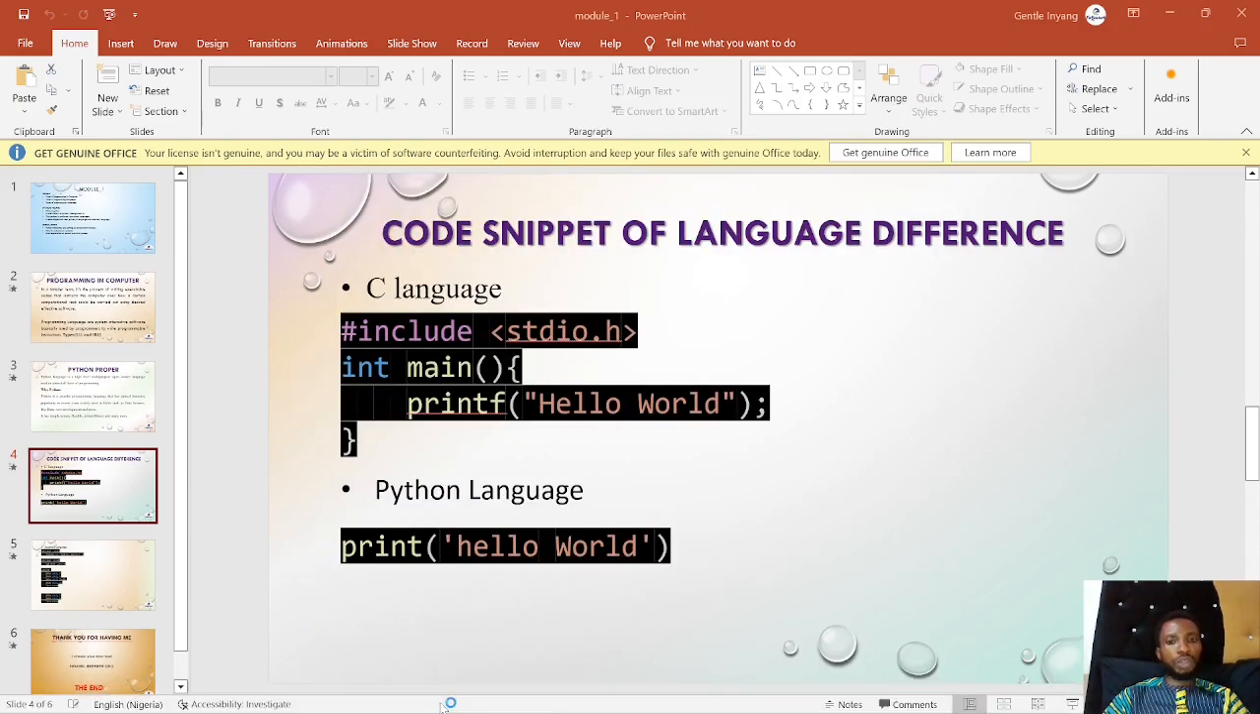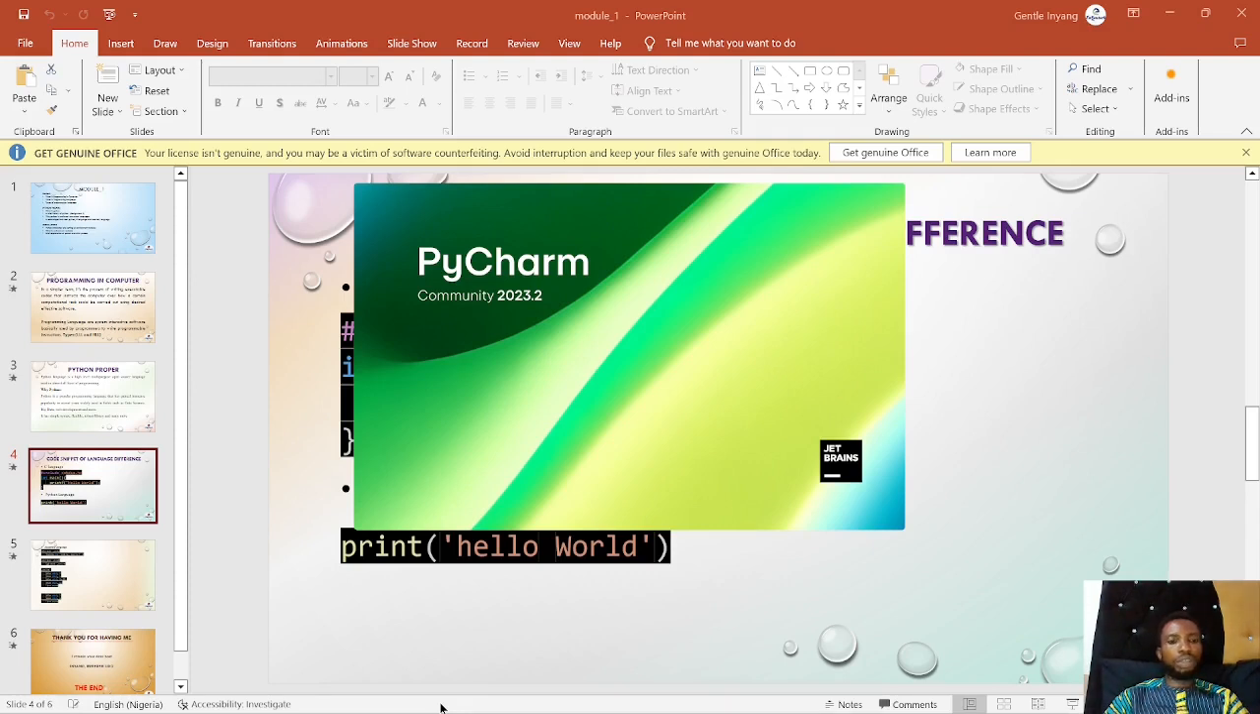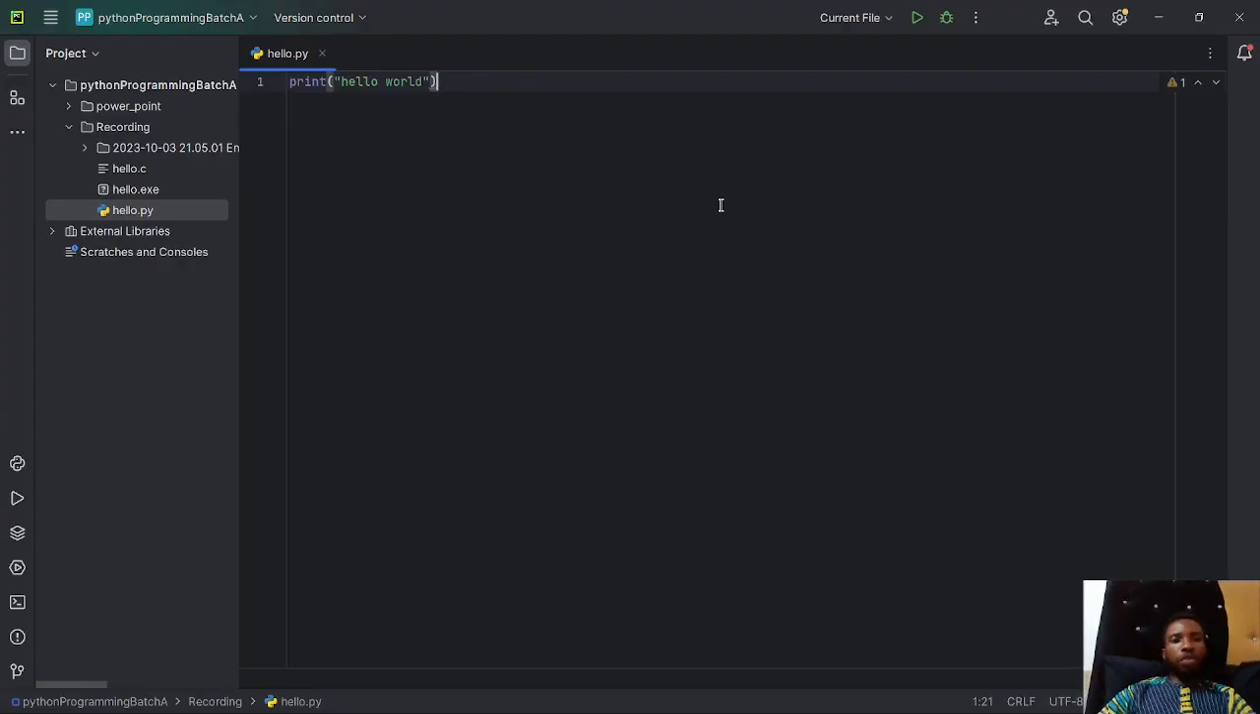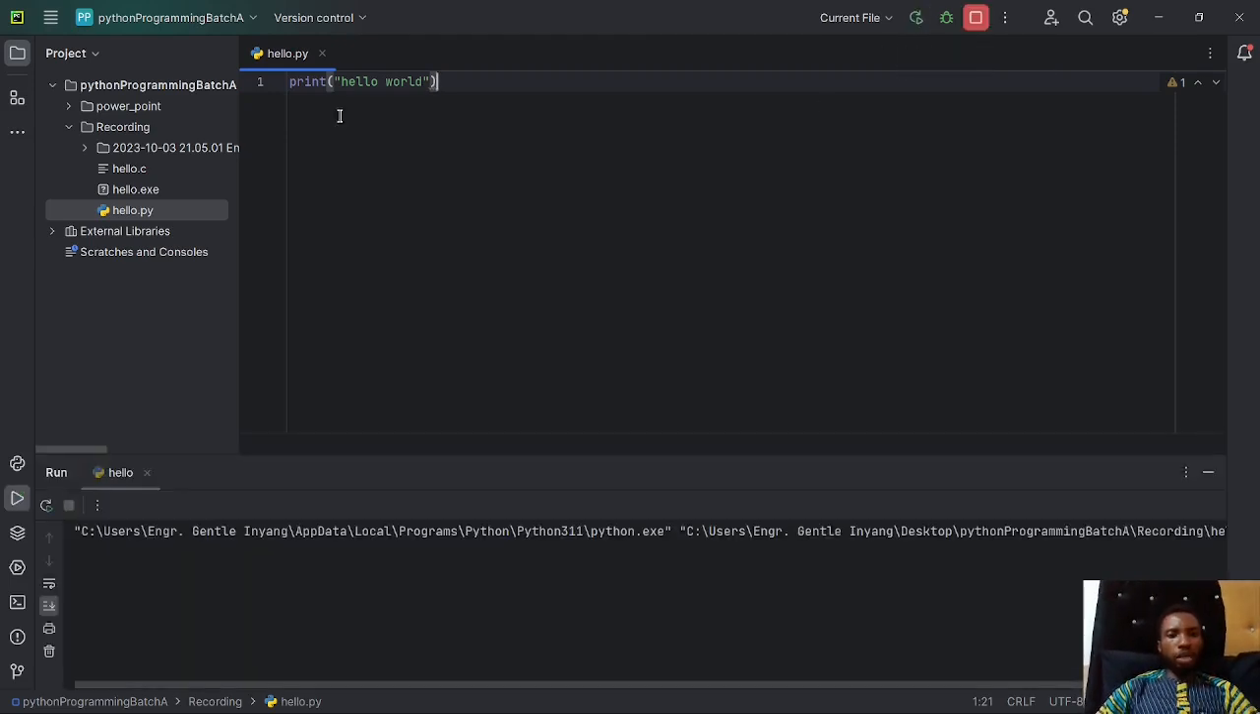If you have VS Code, you're free to use that. If you don't have PyCharm, it's fine. It's still going to have the same output. But I prefer using PyCharm when I'm running Python scripts. All right, so this is PyCharm, and you can see we have almost the same interface as VS Code. And if I run this code here, we're still going to have that result right here.